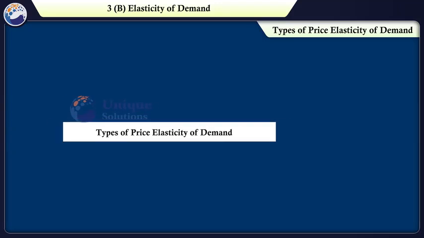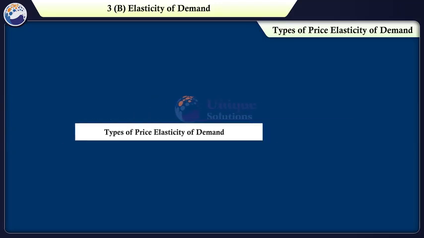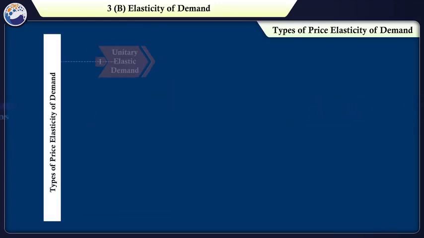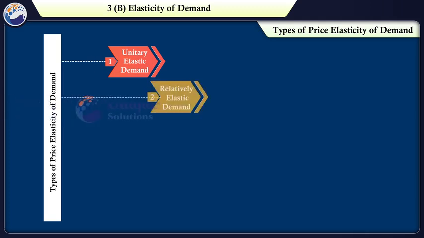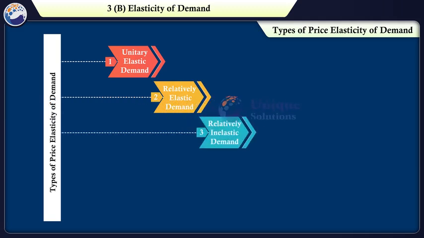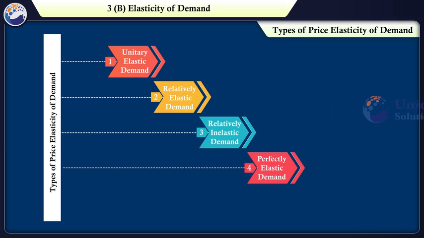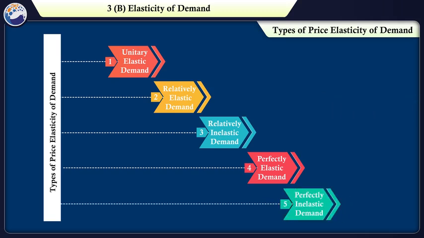Let's look at the types of price elasticity of demand. Types of price elasticity of demand are divided into 5 types and they are as follows. First, unitary elastic demand. Second, relatively elastic demand. Third, relatively inelastic demand. Fourth, perfectly elastic demand. Fifth, perfectly inelastic demand.